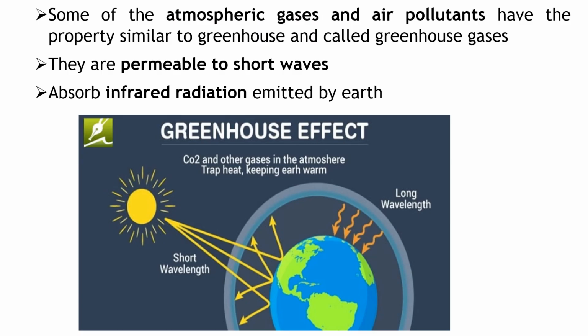Some of the atmospheric gases and air pollutants also behave in a similar way to the greenhouse, and that is why they are called greenhouse gases. Just as glass traps solar energy, in a similar way these gases also trap energy. They are permeable to short wavelength radiation, and they absorb the infrared radiation emitted from the earth. That is why it is called the greenhouse effect.